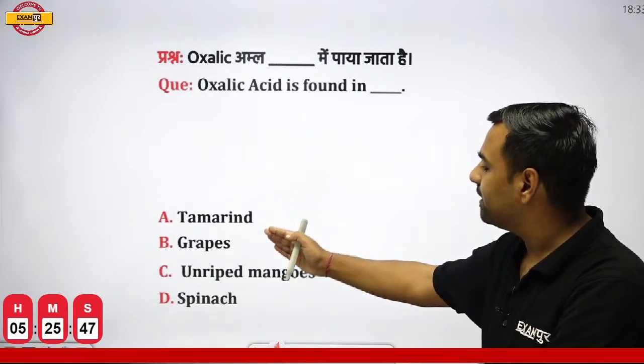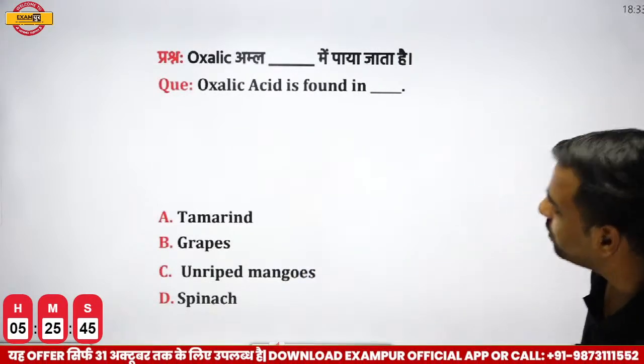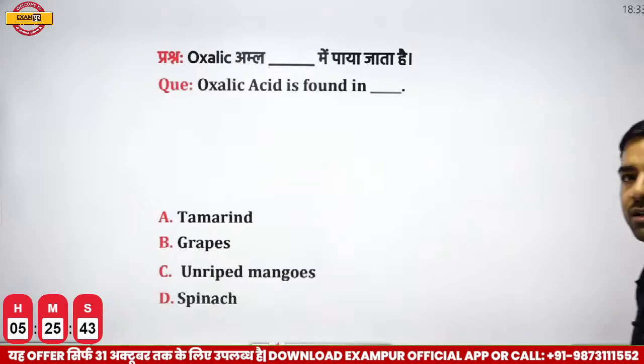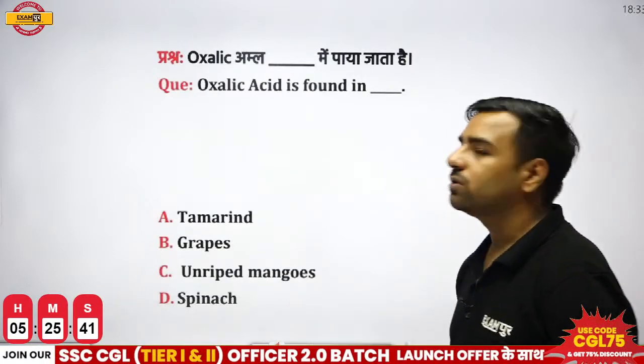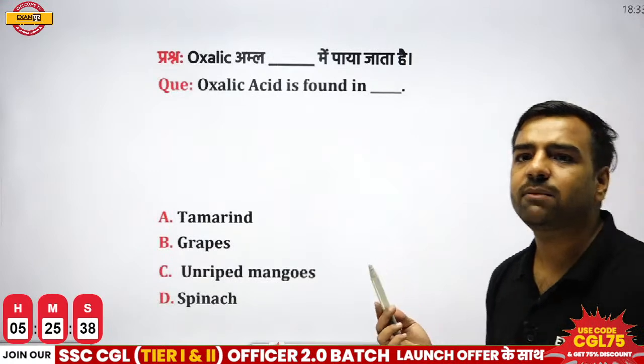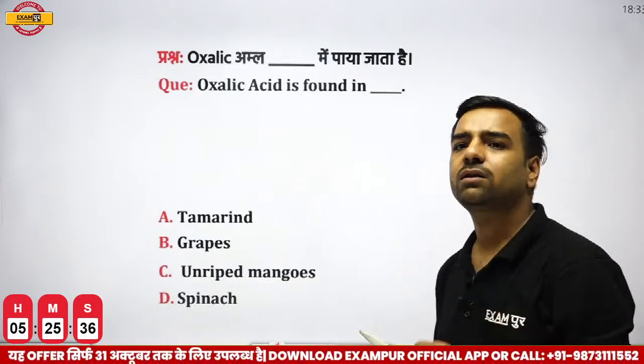My question is, where do we find this oxalic acid? Is it tamarind? Is it grapes? Is it unripe mangoes, or is it spinach? So Vinod is going with unripe mangoes. Okay. Prajwal, are you also with the same option?